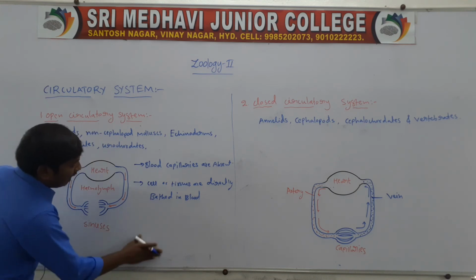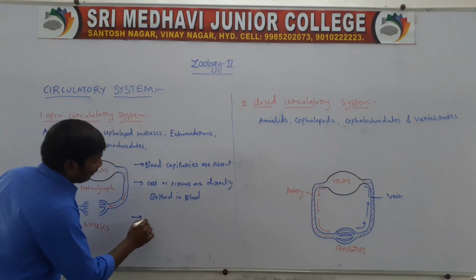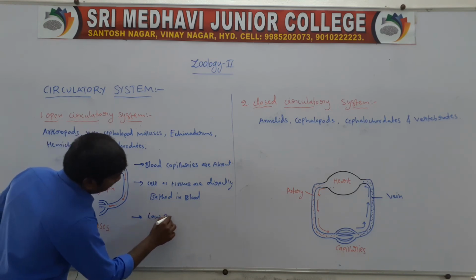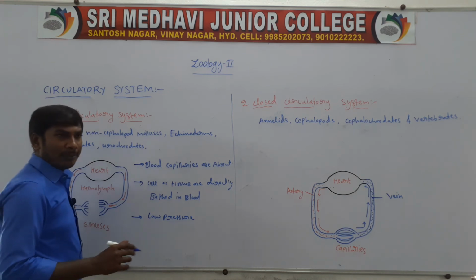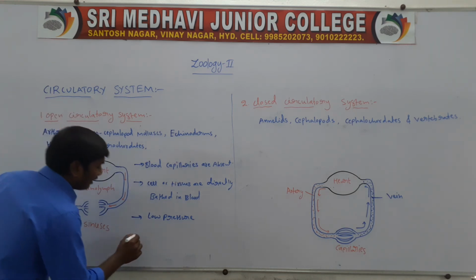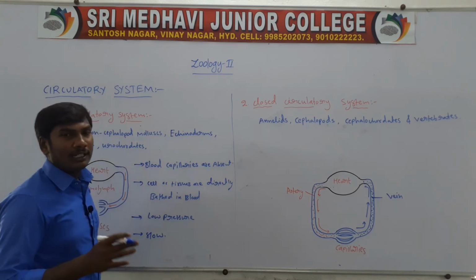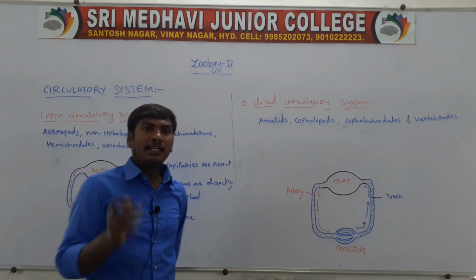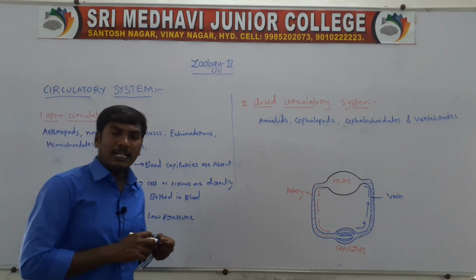Next, the blood is transported at low pressure, and it moves slowly. The blood is in slow movement. So this is the open type of circulatory system.